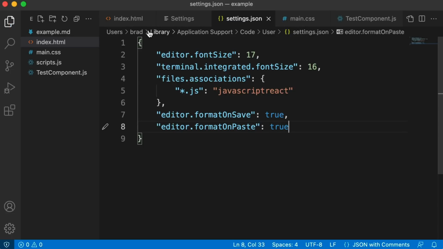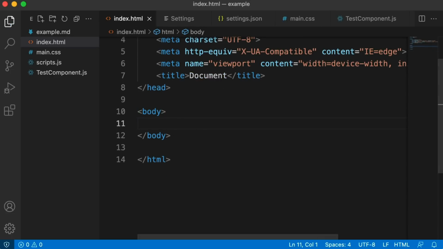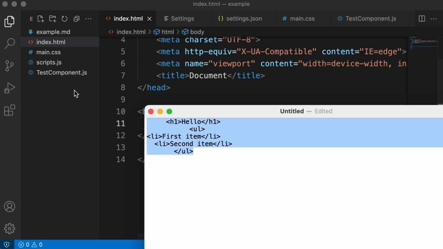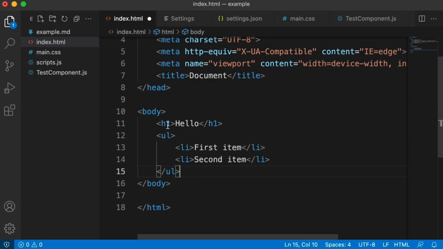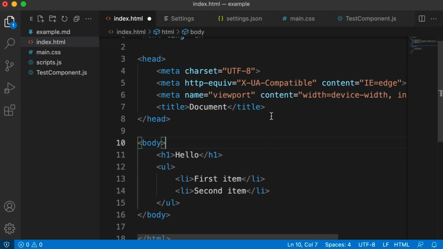Give that a save. So now back in my index.html file, let me start all over again, right? So if I wanted to paste in this code that has broken indentation, you just copy it, paste it right here. I didn't have to run a command or do anything. VS Code just automatically used its default formatting engine for me. Now, VS Code's default opinions of how you should format each language, they're not perfect, and really that's an opinionated personal preference type of thing anyways.